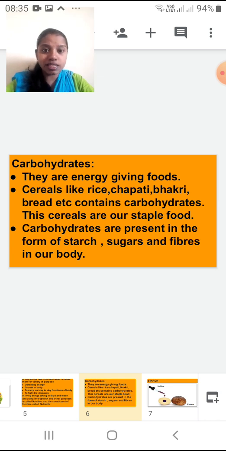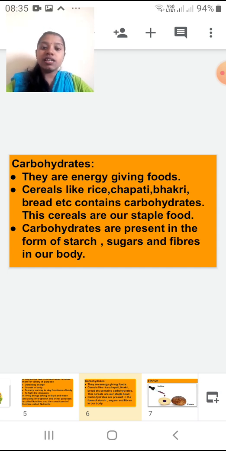We can say them as nutrients also, or you can say them as the constituents of the food. Now some points are very important under carbohydrates. What are those points? We will see that. First, we call them energy giving foods. Only the first point we saw, that we need food and water to get energy in the body for proper growth. So carbohydrates are the constituents of the food which provide you a lot of energy.